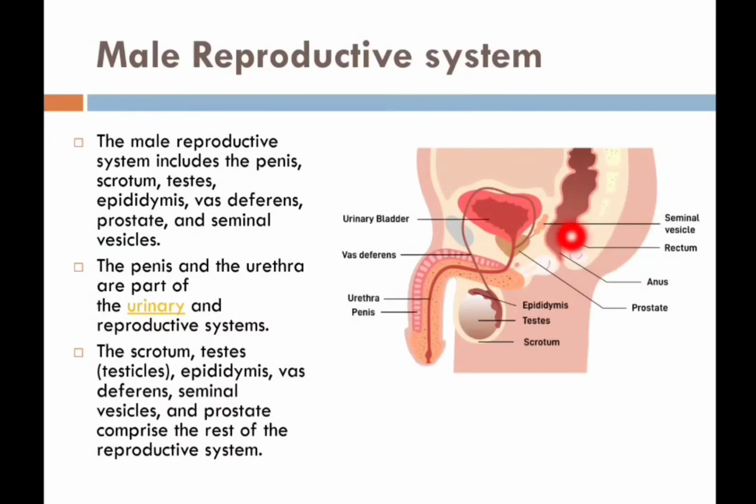The male reproductive system is made up of two body parts, that is the internal body part and the external body part. These organs help to urinate, have sexual intercourse and make children.